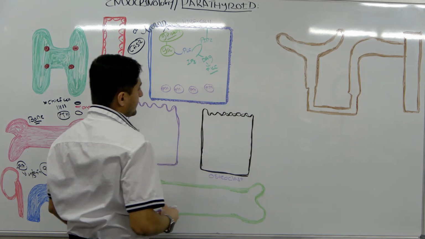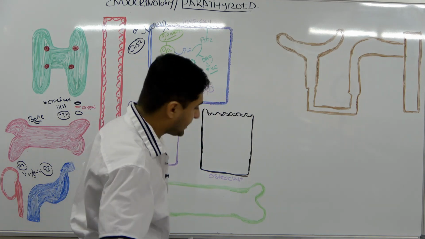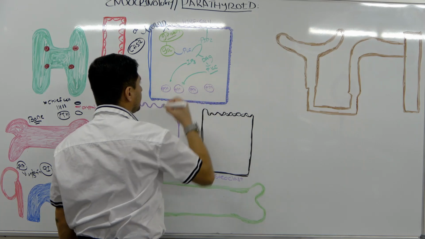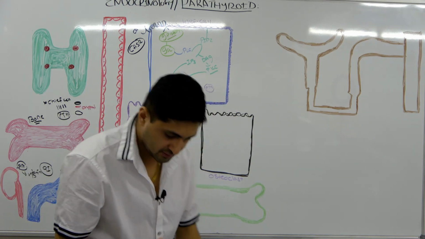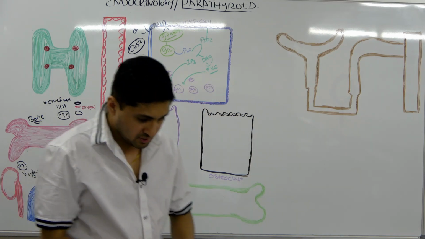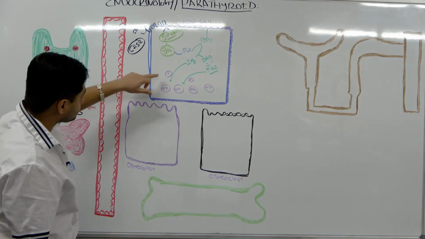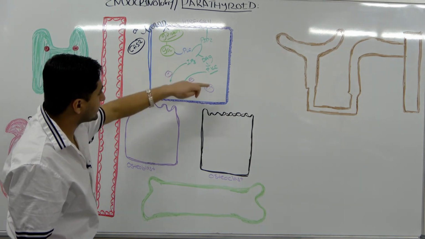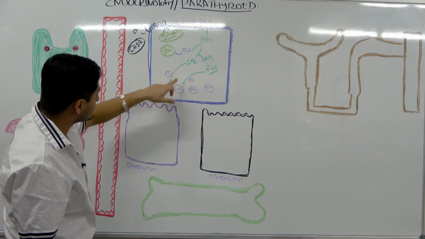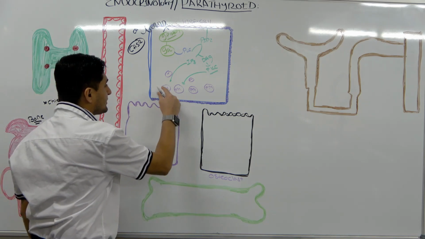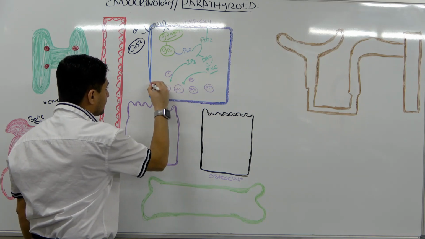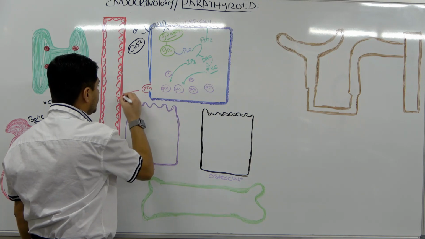So whenever this IP3 comes in right here, what is going to happen with your protein kinase? Really, what this IP3 does is it actually inhibits this. You have to remember this. So whenever this pathway gets activated, it inhibits the parathyroid hormone, and it no longer stays in these granules. Because of that, the granules come and fuse here, and then they secrete out into your circulation.